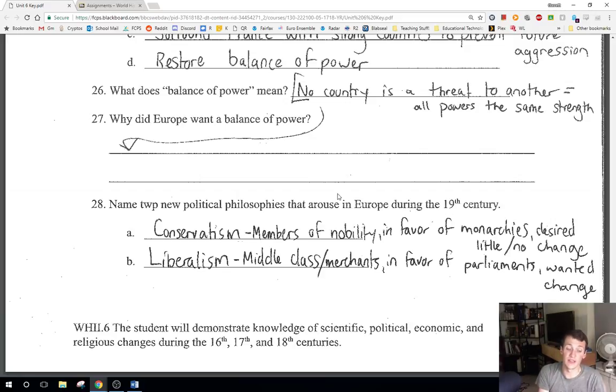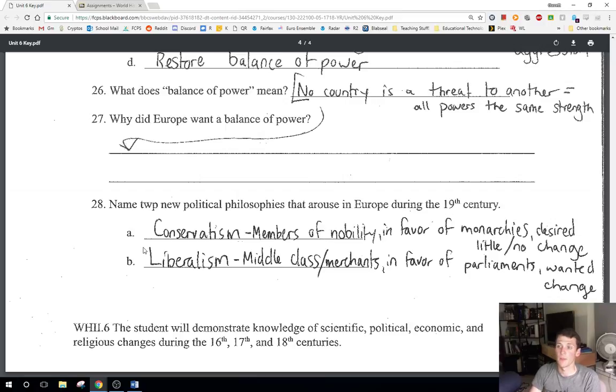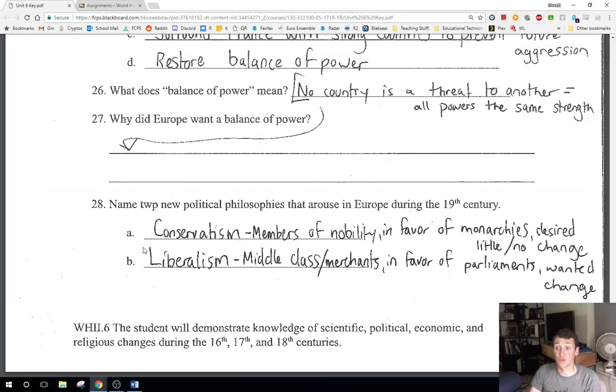And liberalism is looking at the Enlightenment ideals. It's many of the people in the middle class and the merchants and the lower classes. They're in favor of parliaments. They're in favor of having representation in their governments. They want this change because they see this conservatism and they see the monarchies, and there are still the issues that led to the French Revolution in restoring the monarchies. So these people are going to continue to push for change going forward. Okay, so that's pretty much it in a nutshell.